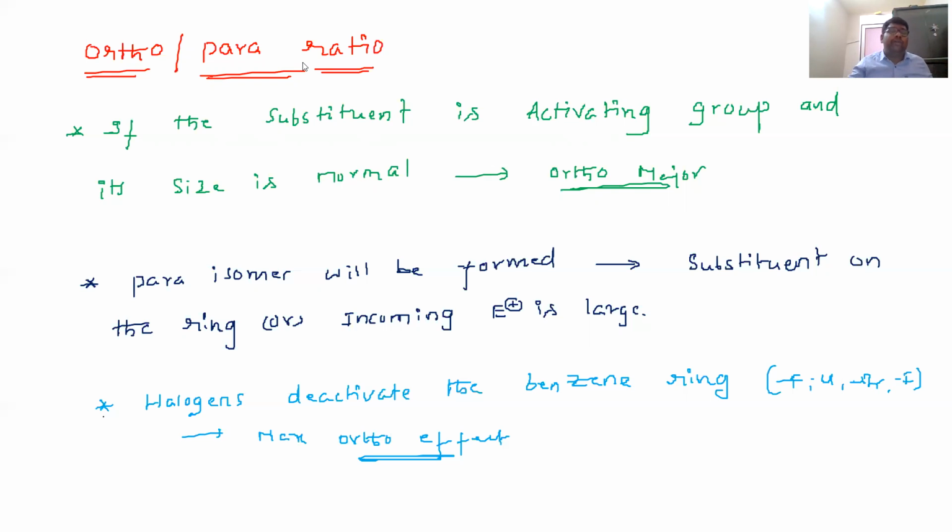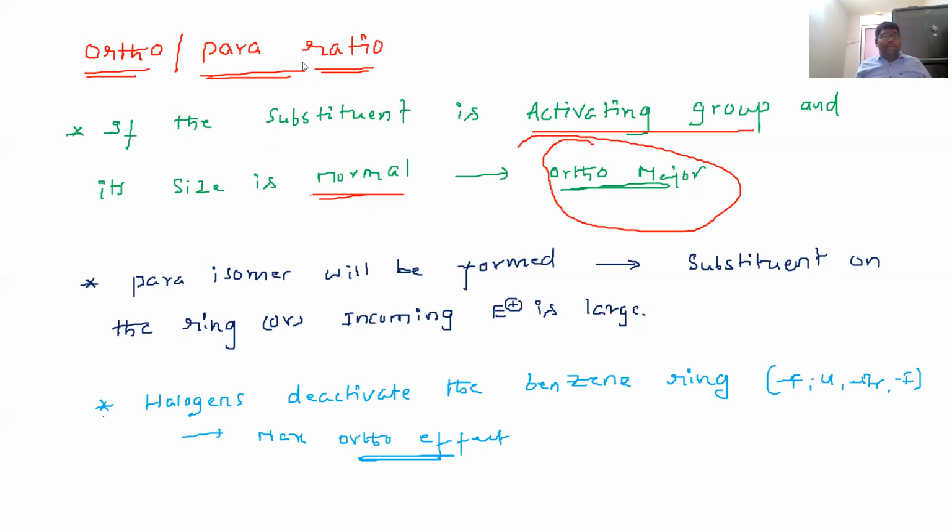Okay, so here, students, what are the ortho and para ratios? For example, if the substituent is an activating group, whether strongly, moderately or weakly activating, like OH, CH3, amide or amine, and its size is normal, like methyl or ethyl, or chloro, so these sizes are normal. Definitely the major product will be ortho.